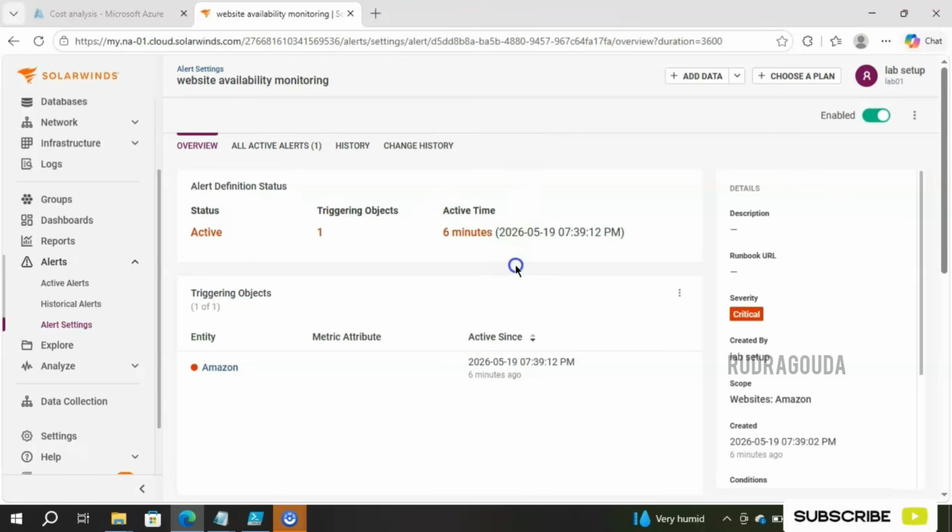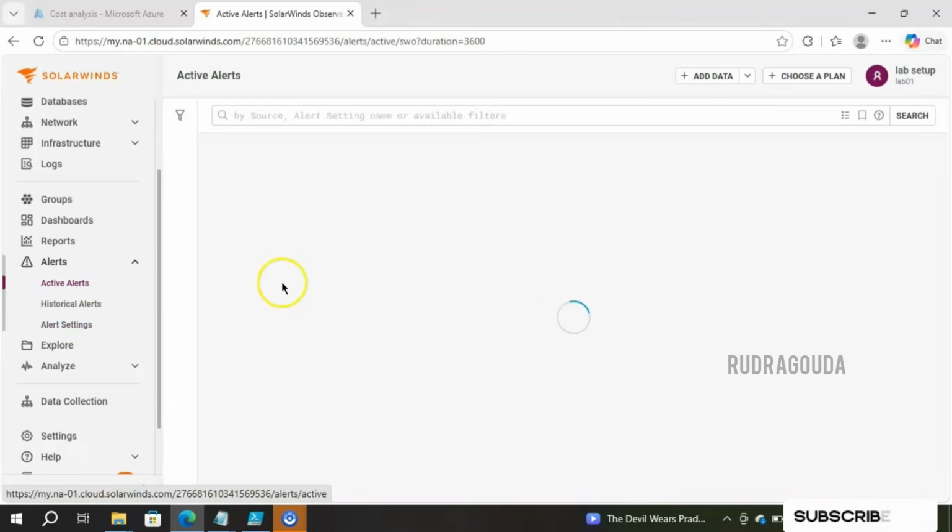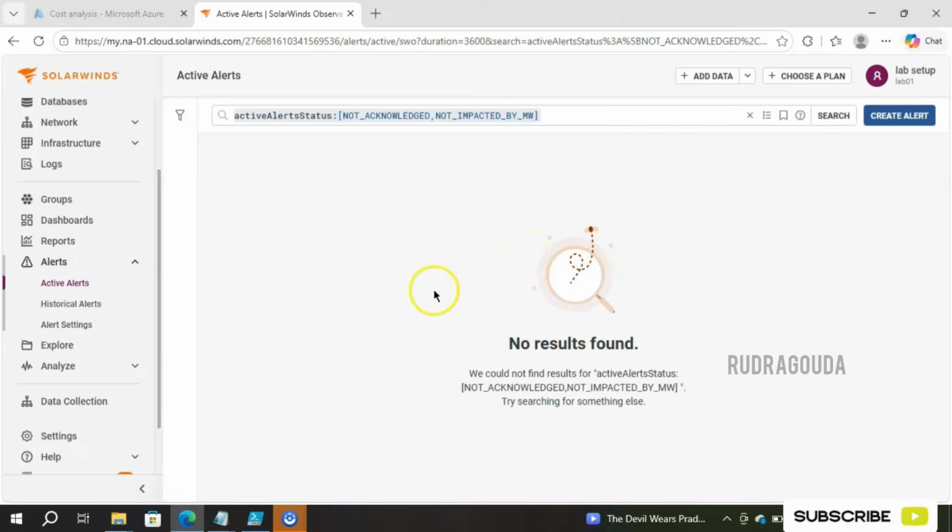Now we'll wait some more time, and this should go automatically because, as I said, the website is working fine in the background. It has to go, and you will be able to see the same information in the active alerts. If it is cleared, it will go automatically. Let me go to the active alerts and let's see. Yes, you can see it is now showing no results found, meaning no active alert at this moment, because everything got sorted out automatically by SolarWinds itself. So the alert got cleared automatically for us.